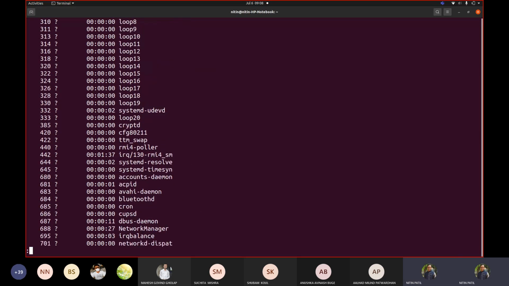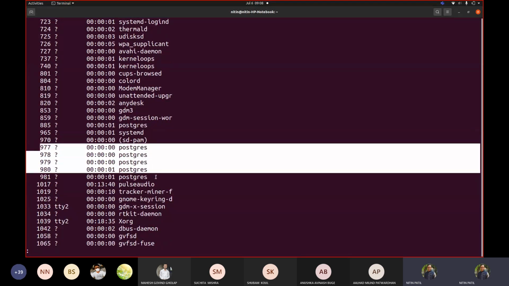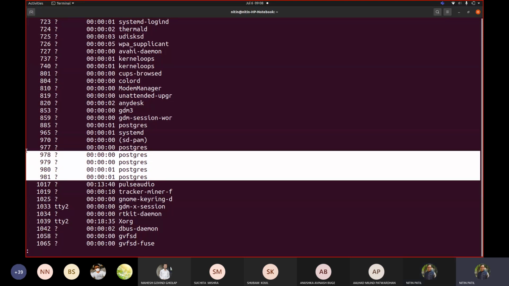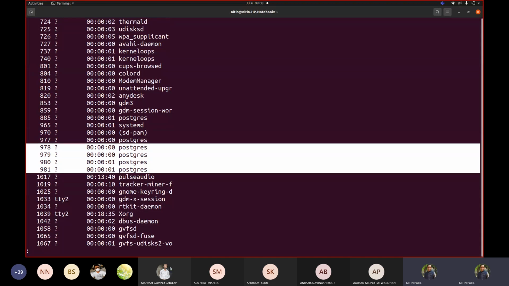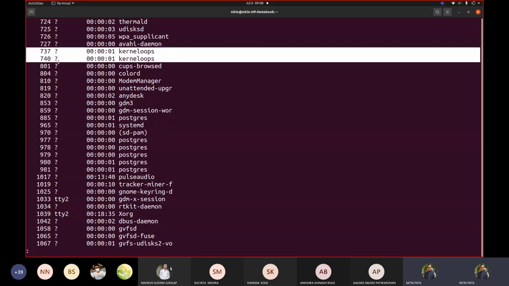Let us try to find out, say for example, this service. I can see that there are multiple such services running, with a similar thing, the same name of the process. Similarly, if I go further, even here I can see that two services or two processes are running with different process IDs. Okay, 737 and 740, but the process or program name looks to be the same.